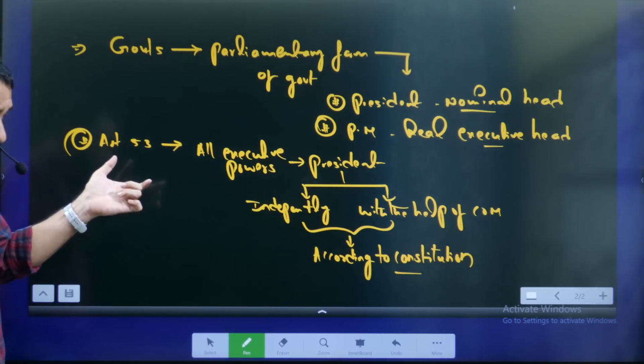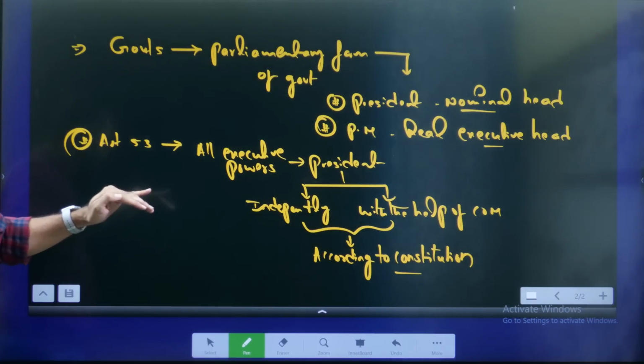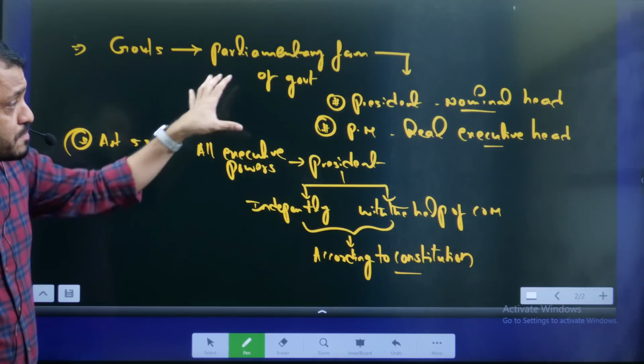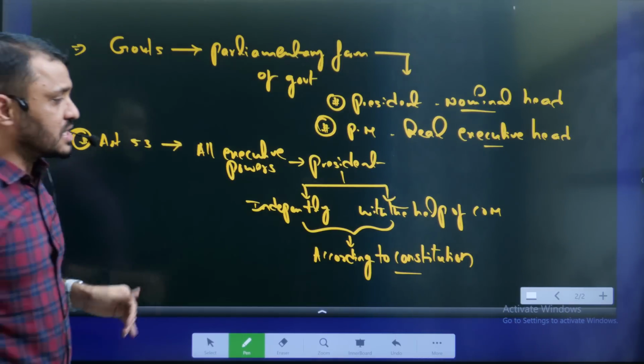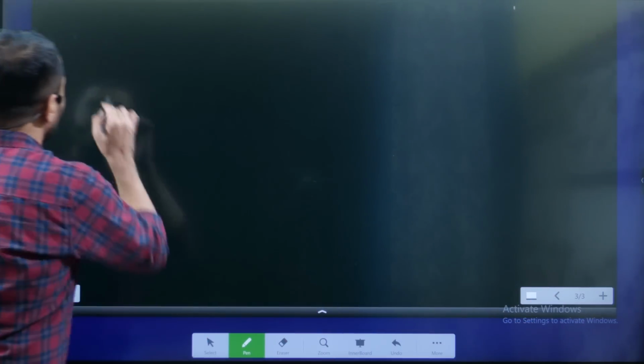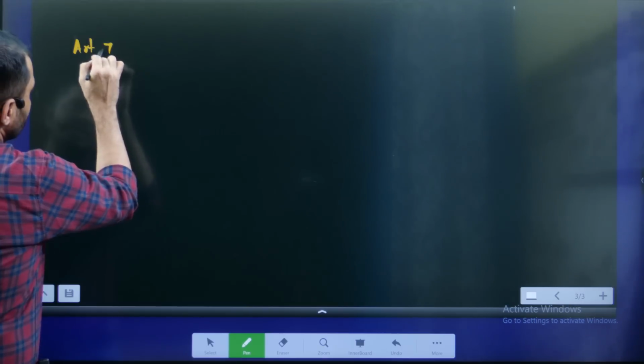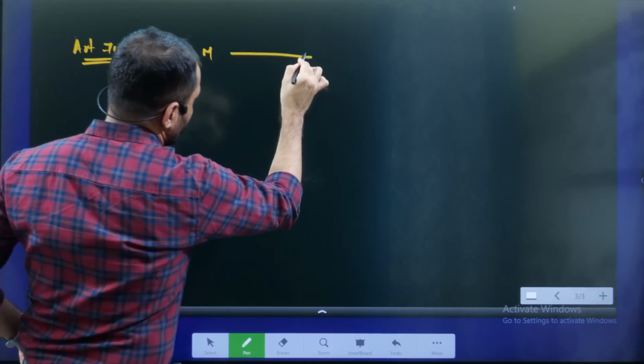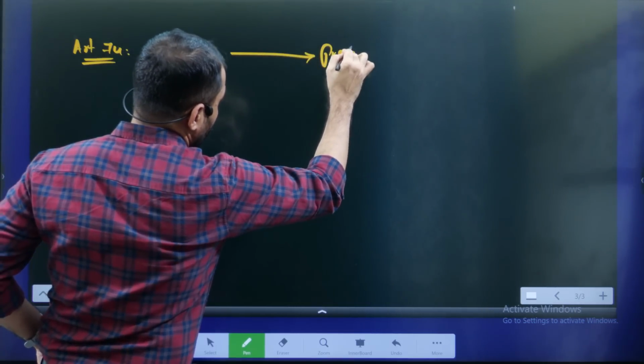Article 53 is at the central level. The same applies at the state level also. Next, the articles related to the parliamentary form of government. Further articles, if you check here, Article 74 and Article 75. What is Article 74 saying? Article 74 is saying that the Council of Ministers will aid and advise the President.